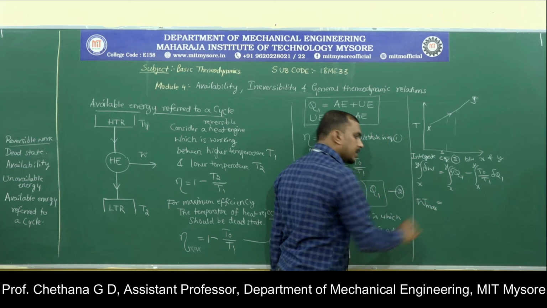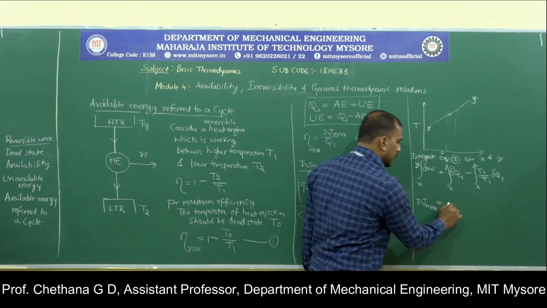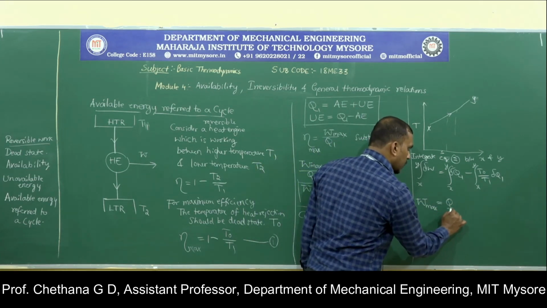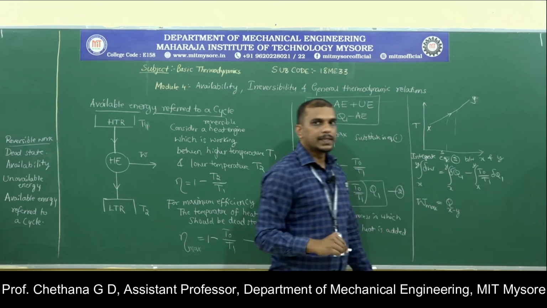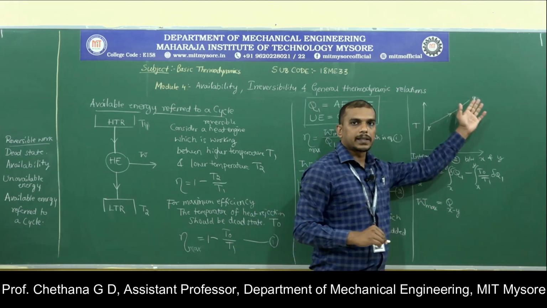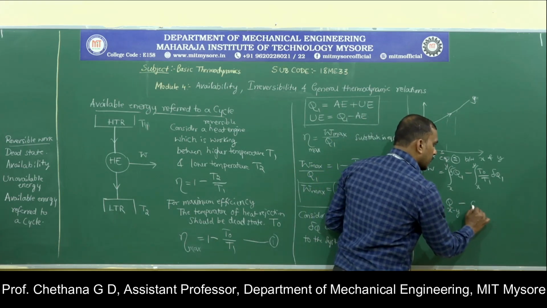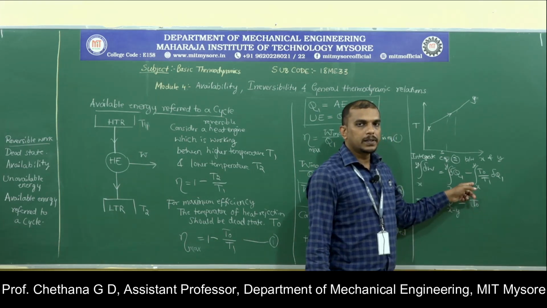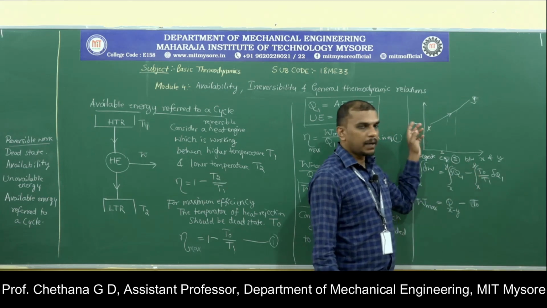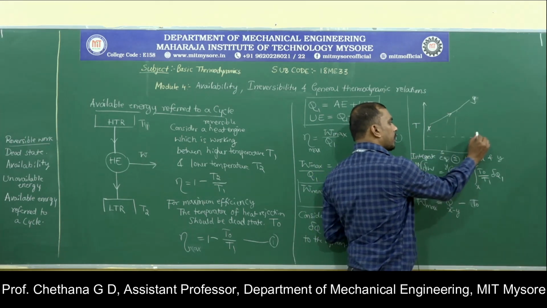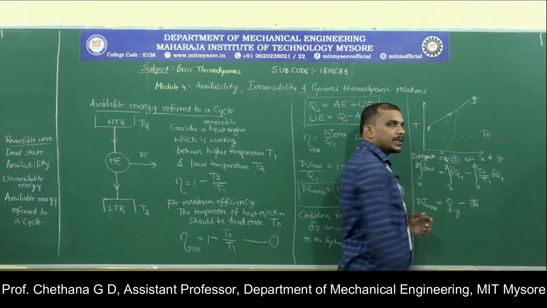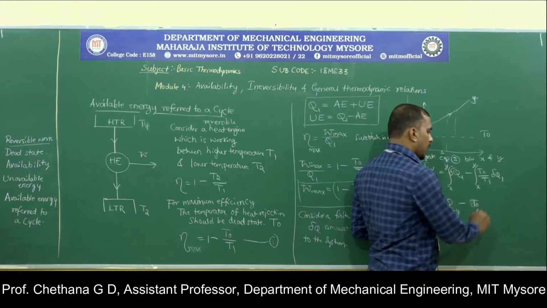What will you get? The maximum work will be Qxy, the heat transfer between the process X and Y, minus T naught. T naught is constant because we represent the temperature of the atmosphere by T naught. So take the T naught out.